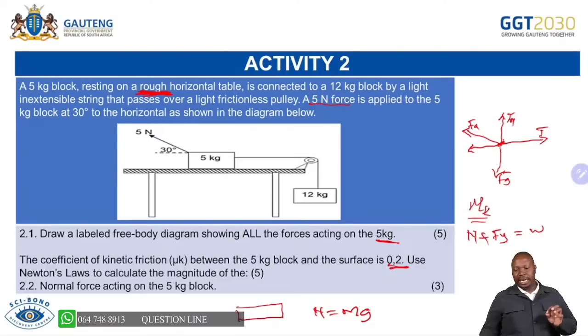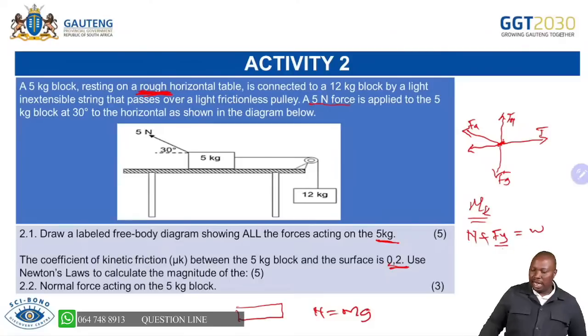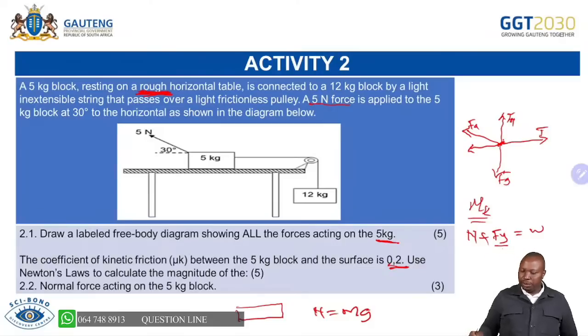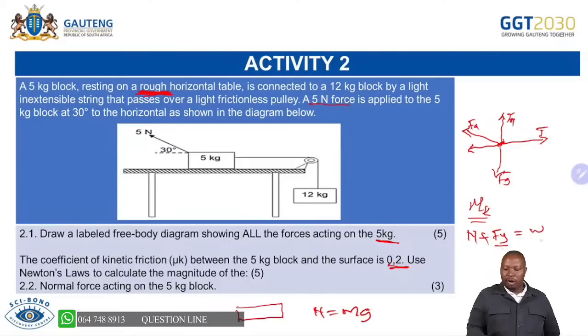So because we are at an angle, our normal force will include the component, which is our Fy, which is F sine theta, which will be F sine 30, because our theta is given as 30 there. So it's very important that you have that, and then you are able to say normal force would be the difference: mg minus 5 sine 30. Remember, our weight is mg.